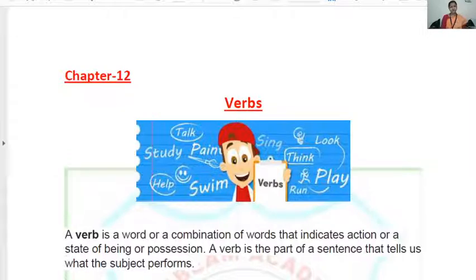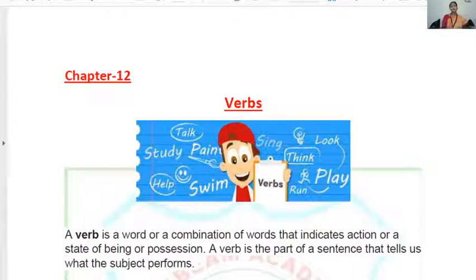The first thing: verb denotes the action. Apart from that, verbs are also the words that show the state of the subject, the state of being. Such words are the be forms: is, am, are, was, were; the do forms: do, does, did; the have forms; and the modals: can, could, would. All these words show the state of being of the subject, and they are also verbs. So ma'am has told you two things about what verbs are.